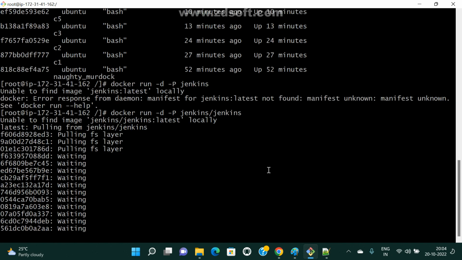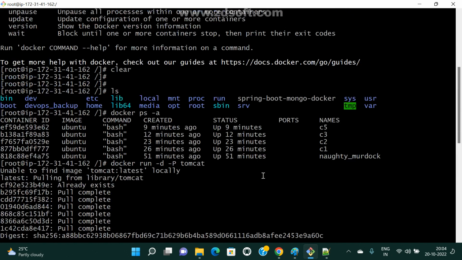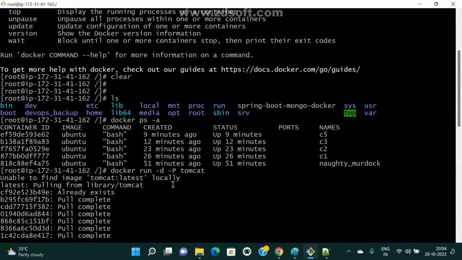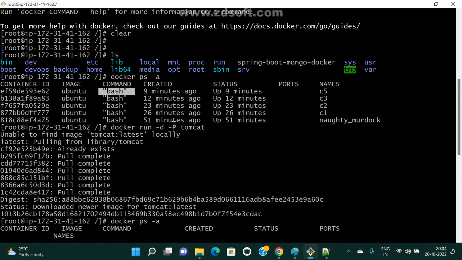Okay. Now if you observe here, for OS related containers the default process is bash only, that is the shell only.